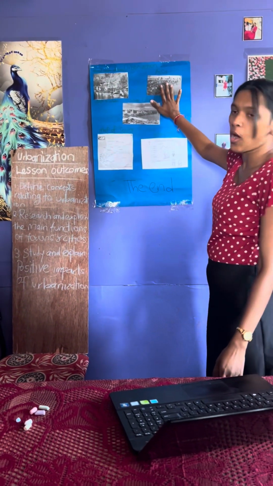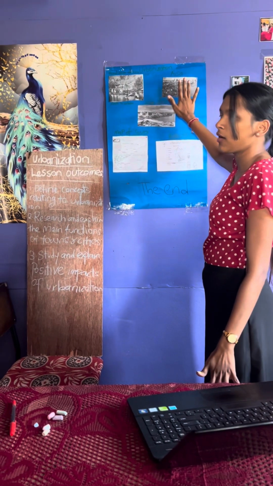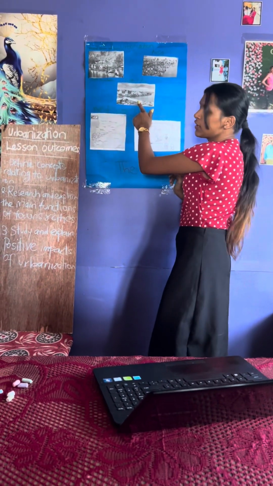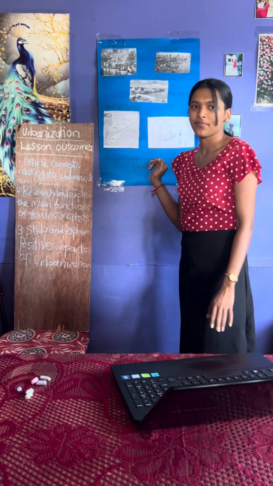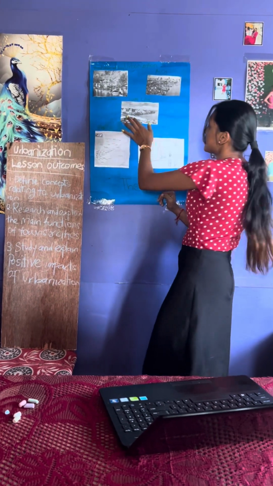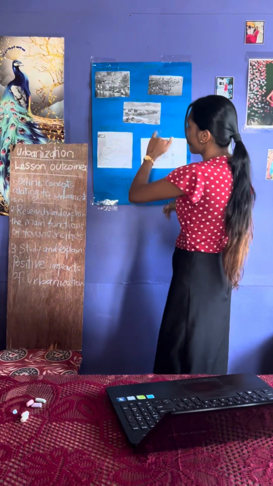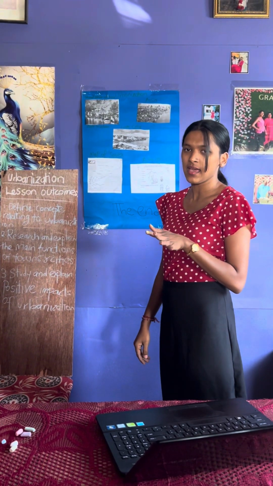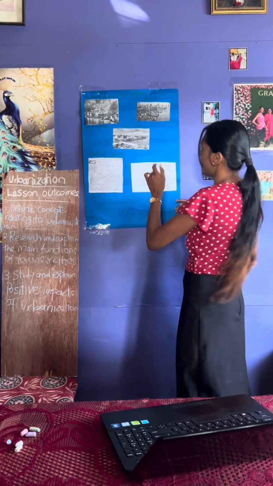That's why there is better opportunity for employment, and education is also there. This is Suva city. Have you ever been to Suva city? Yes, madam. So this is how Suva city looks. There are lots of buildings over there. Do you see this kind of building in Otoka city? Hardly. There are some, but not like Suva city.